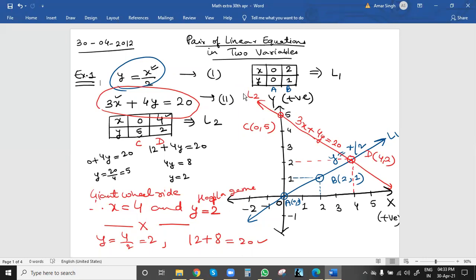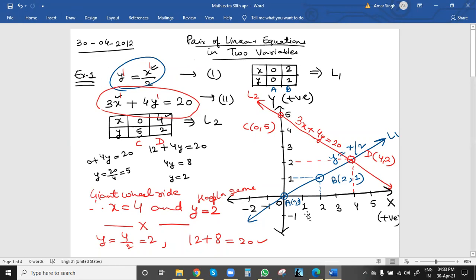The graph will be a straight line because the power of x and y is 1. The degree is 1, so the graph will be linear. Linear means a straight line. And the point where they cut will be the solution value of x and y.